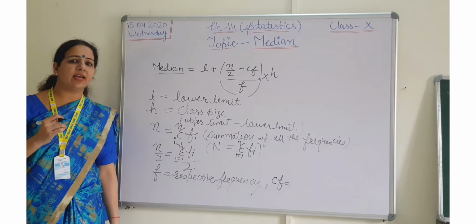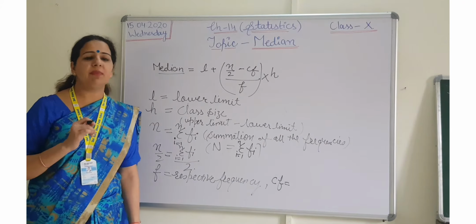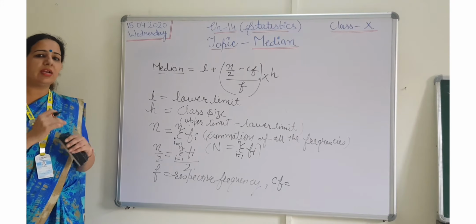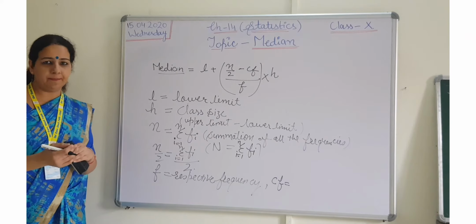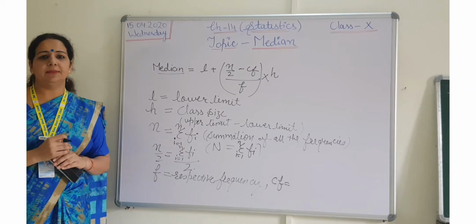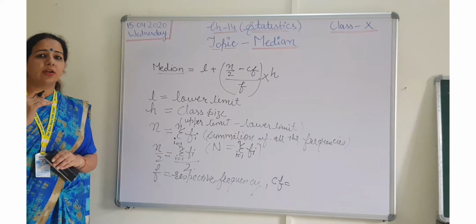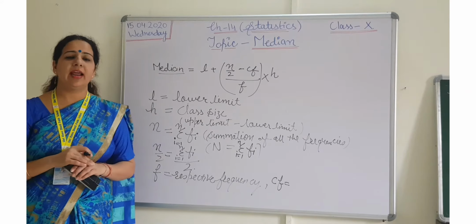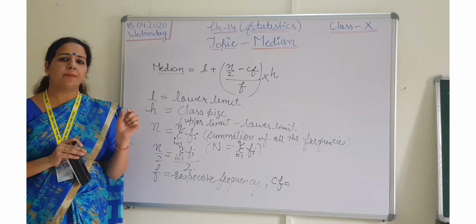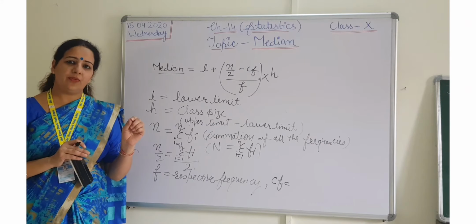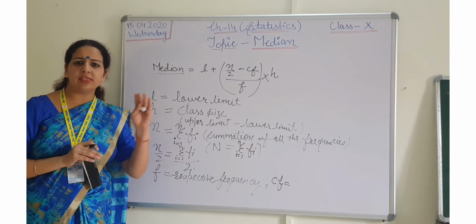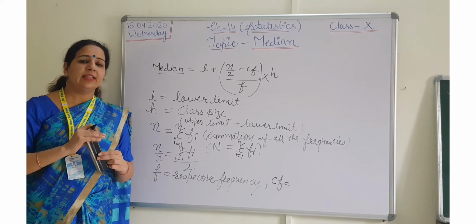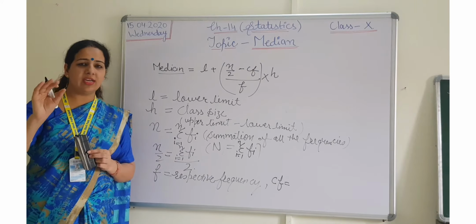How will we calculate the cumulative frequency? Listen to me very carefully. Cumulative frequency means when you are adding frequencies one by one. Let me give you one example. If I want to calculate the cumulative frequency of maths marks of class 10, like first 5 students have scored 5, then 10, then 15, then 20, then 25.